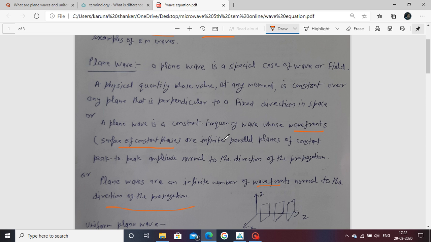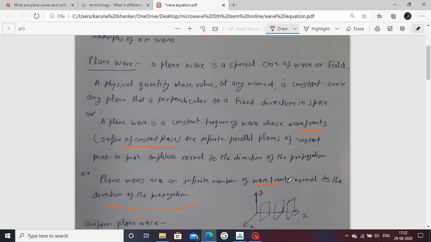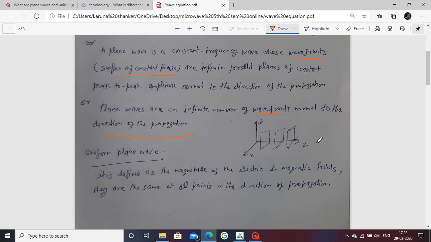Overall, a plane wave has an infinite number of wave fronts normal to the direction of propagation, and a wave front is the surface of constant phase. You see here the wave is traveling in the z direction. This one shows the plane wave in rectangular form, an infinite number of planes traveling in the z direction.